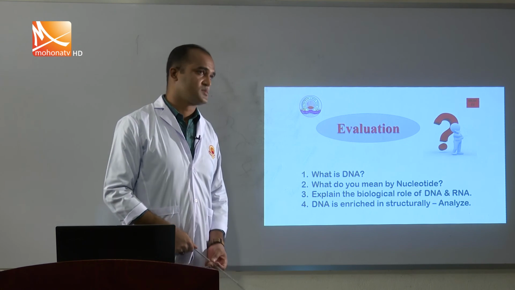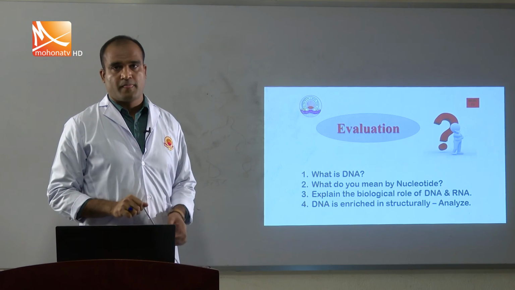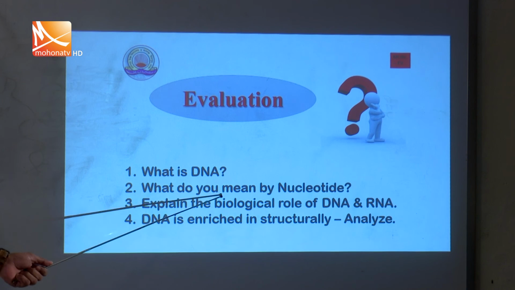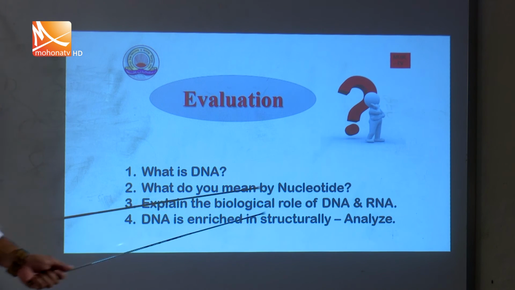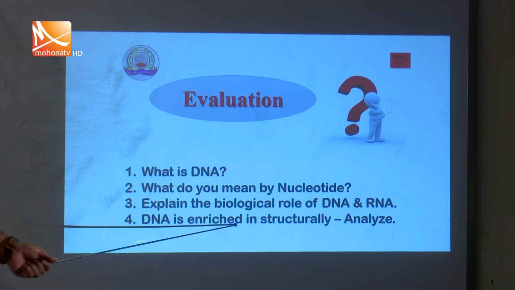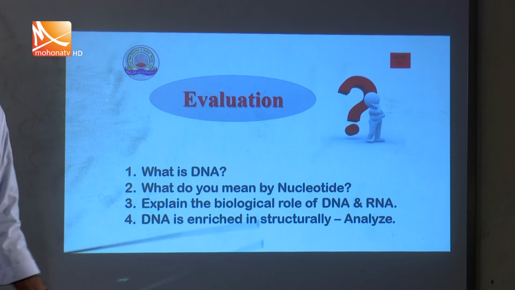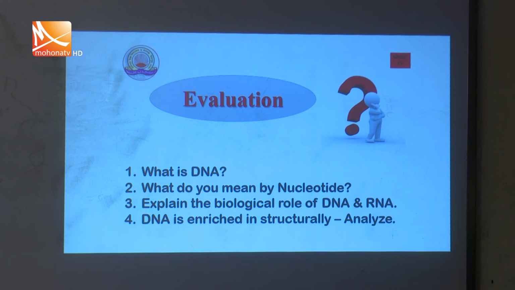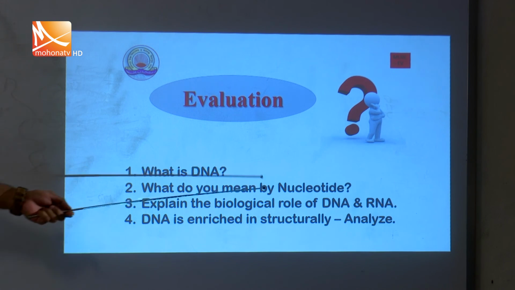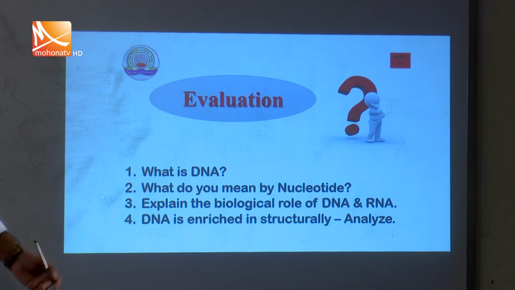Evaluation. We already learned: what is DNA, what do you mean by nucleotide, and explain the biological role of DNA and RNA. What is DNA? Deoxyribonucleic acid is briefly called DNA, and it is the main component in our body. What do you mean by nucleotide?